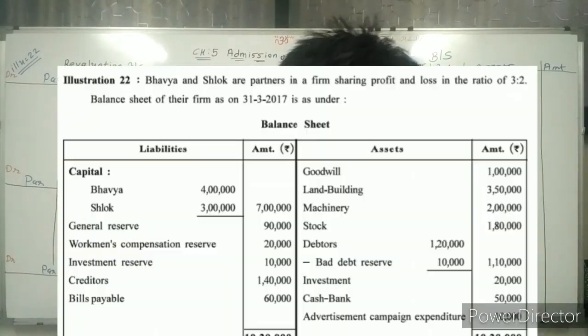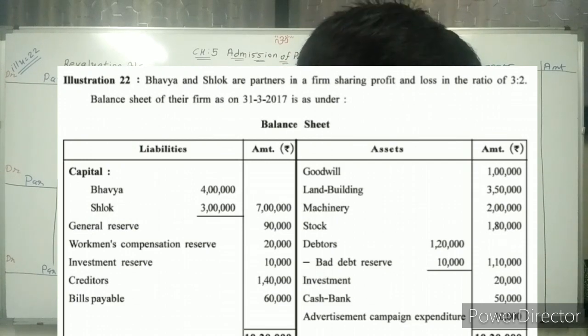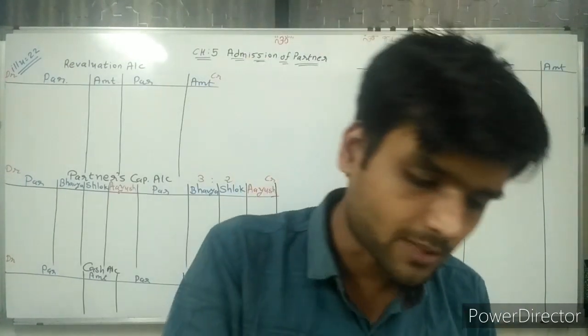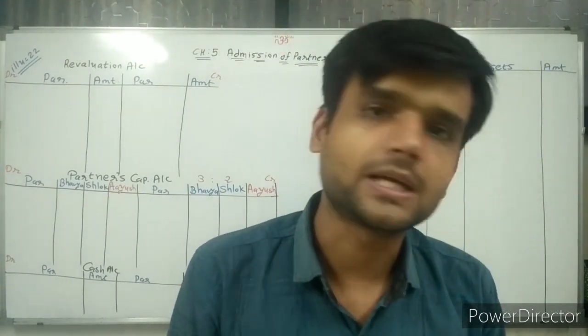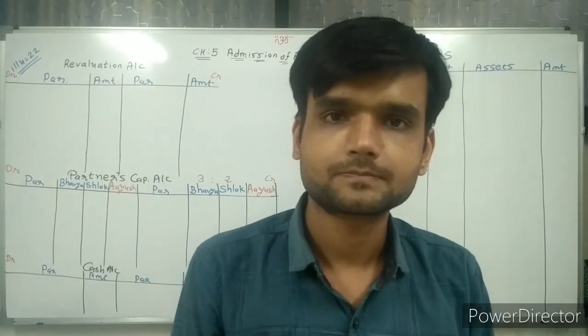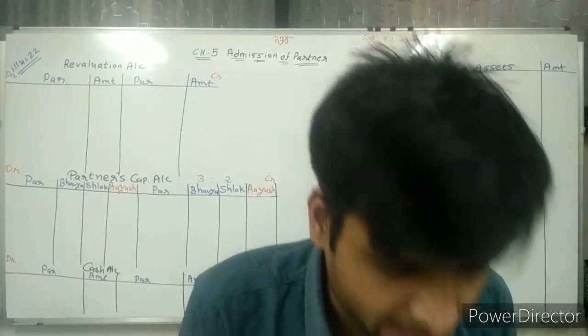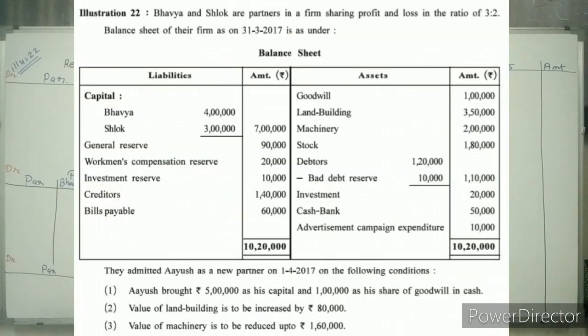Reading ahead. Balance sheet of their firm as on 31/3/17 is as under. So here the balance sheet is given. I am not reading the balance sheet first. I am reading the additional information. They admitted Ayush as a new partner on 1/4/17 on the following condition.